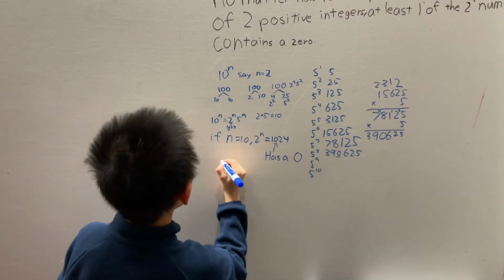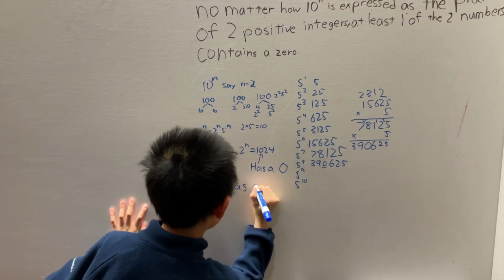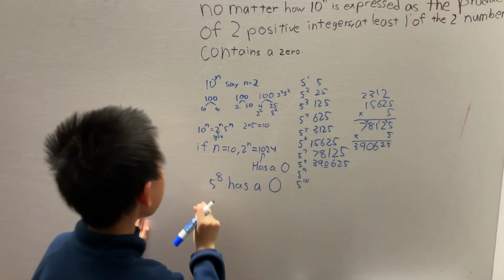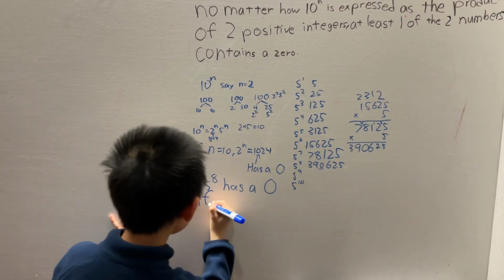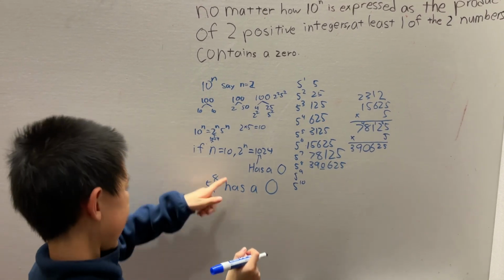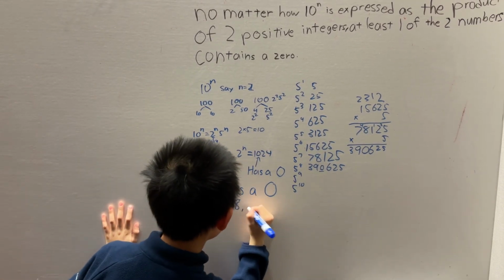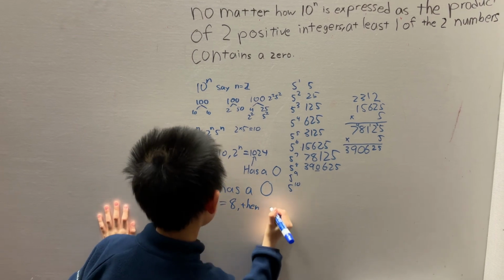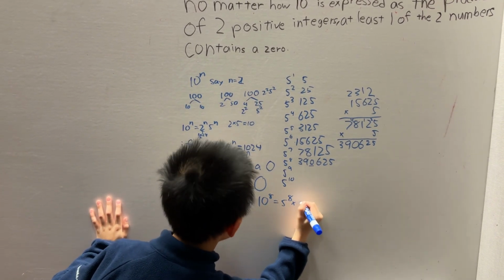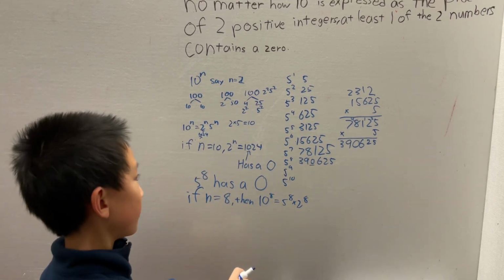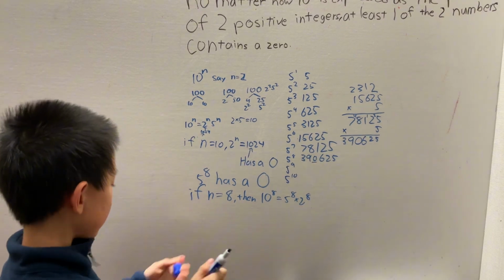So therefore, 5 to the 8th has a 0. And that means we found a case where n is smaller than 10. If n equals 8, then 10 to the 8th equals 5 to the 8th times 2 to the 8th, and this 5 to the 8th has a 0 in it. So we have a solution.